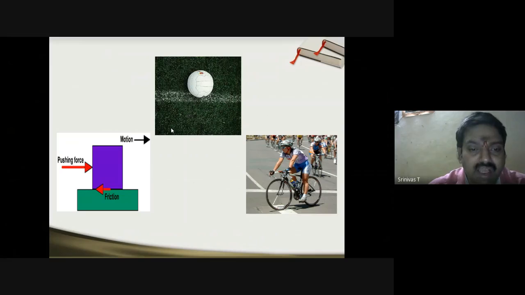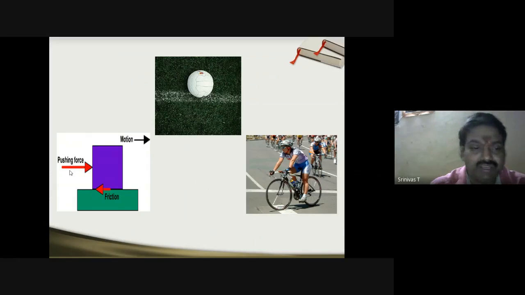Here you can have a block diagram like this, which can explain the pushing force and the frictional force in the opposite direction, and of course the motion. The motion is to be there in the direction of the pushing force, so forward direction. Obviously, friction exists as and when we try to move an object along a surface.